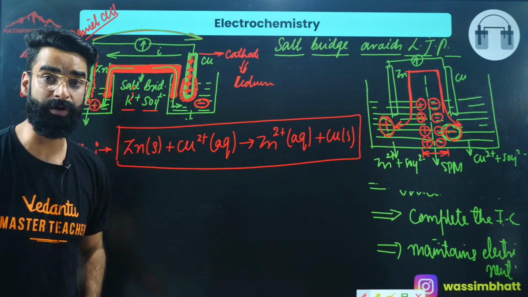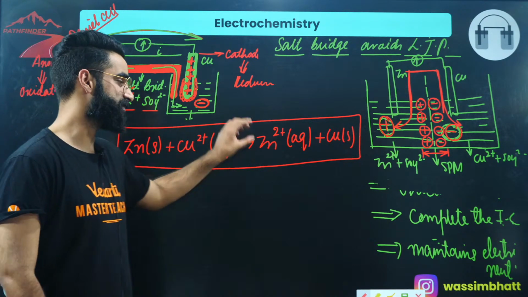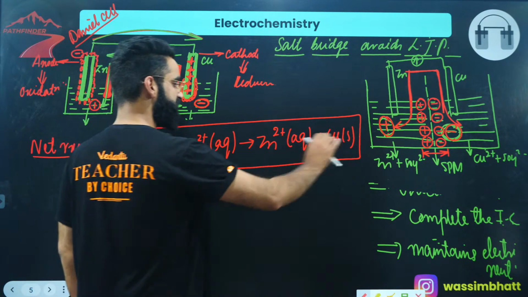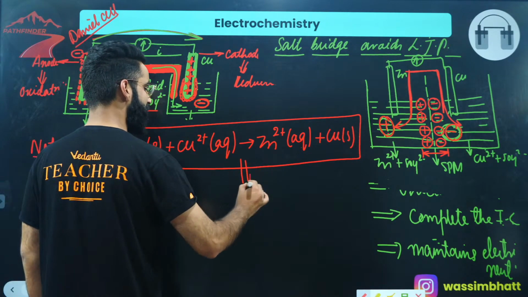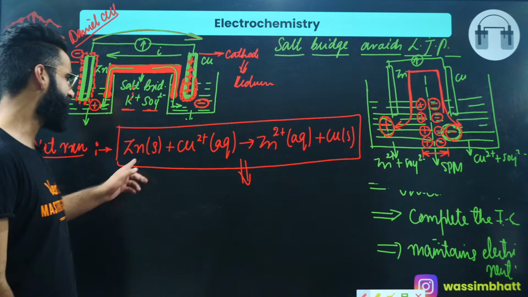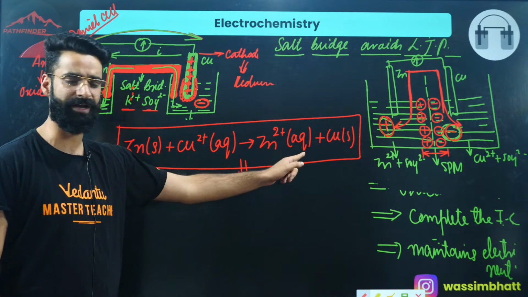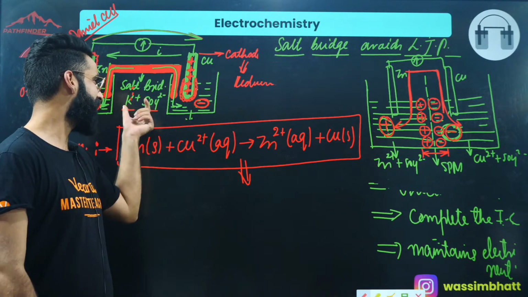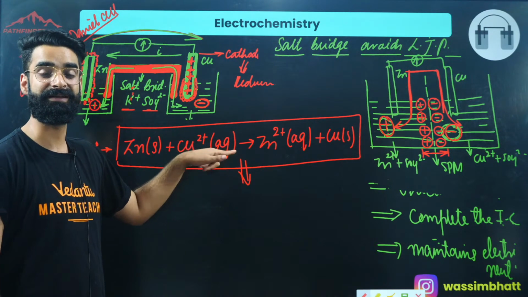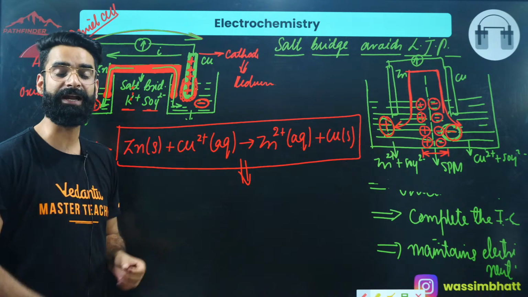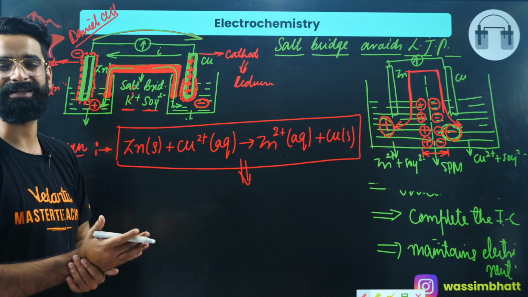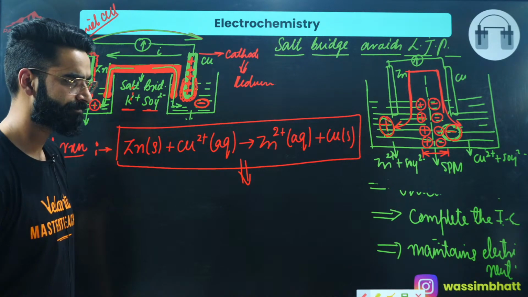So first of all, that electrolyte whose ions do not participate in the net cell reaction, that's what I call the inert electrolyte. So these K⁺, SO4²⁻, you're not seeing any K⁺ or SO4²⁻ in the net cell reaction, right? These ions of the salt bridge, these ions of the inert electrolyte, have not participated in this net cell reaction. So any electrolyte whose ions do not participate in the net cell reaction, we call that electrolyte the inert electrolyte. Point number one, right?